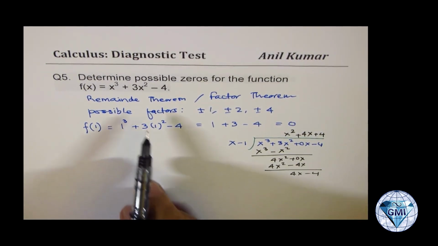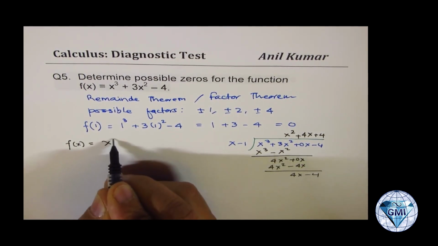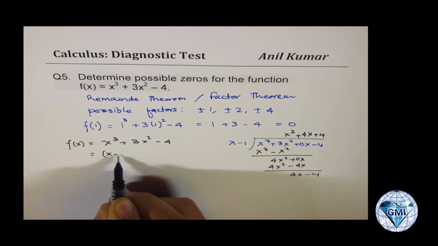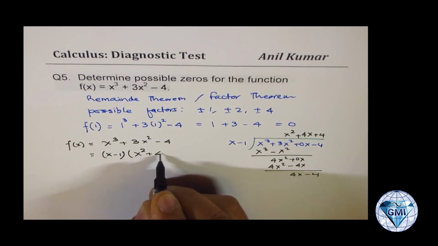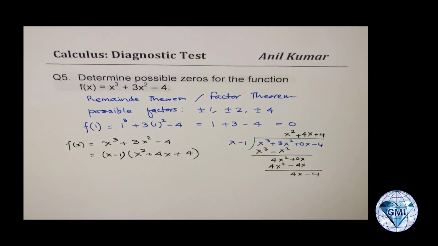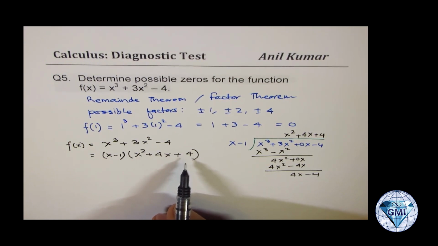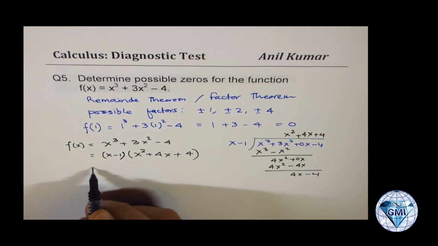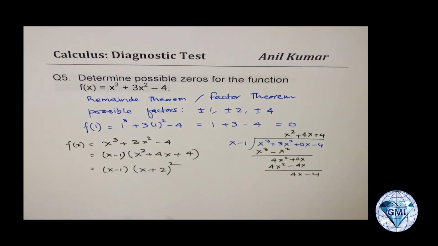And therefore, I could write the given expression. Let me rewrite. f of x equals x cubed plus 3x squared minus 4, which equals x minus 1 times the quadratic function x squared plus 4x plus 4. You get an idea, right? So we have factored the given expression. Now this can also be factored. You know, it's a quadratic expression. It's a perfect square. So we could write this as x minus 1 times x plus 2 whole squared. Do you see that? So that's easy, not so difficult.